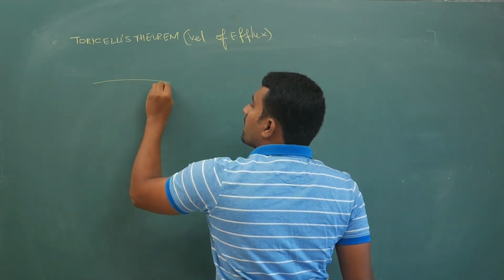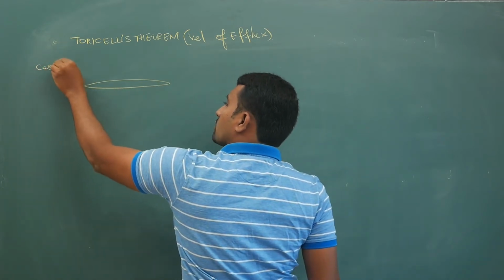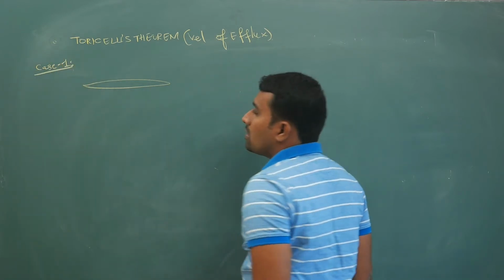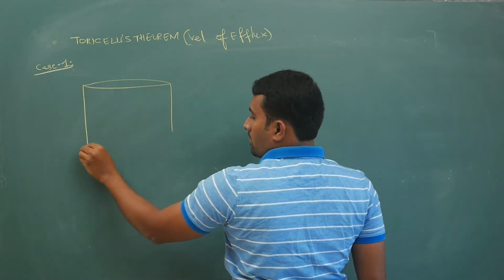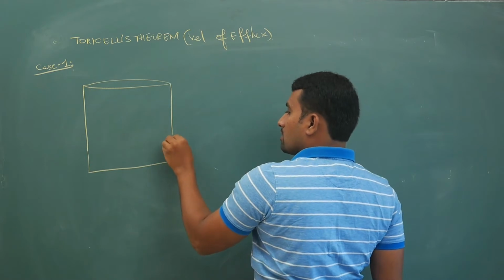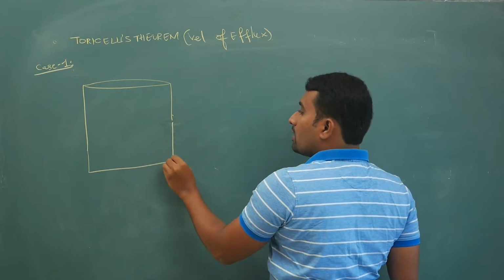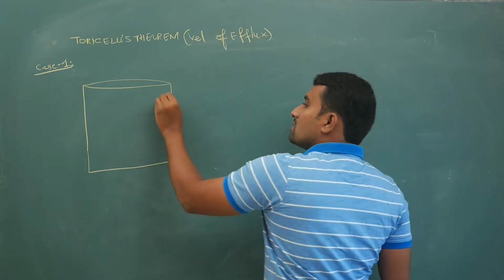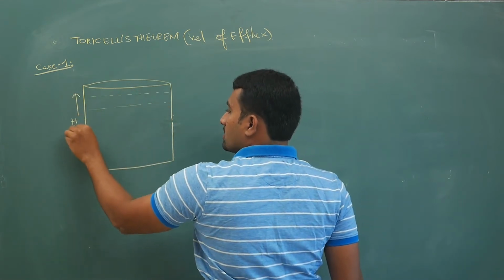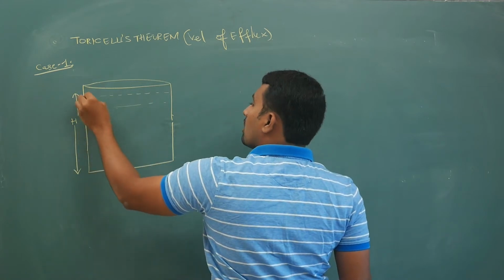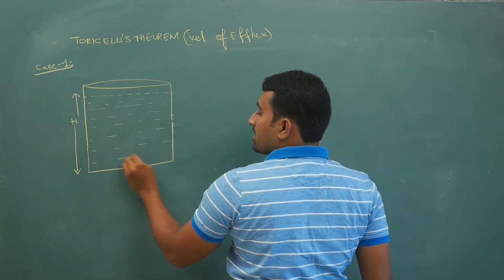Now here you will have a tank. So first case 1, these results you have to remember. In the exam you will not have much time to derive. There is a tank like this, and this tank is having a hole. This tank is having some water up to height capital H. It's not full, but it is filled with water up to height H.